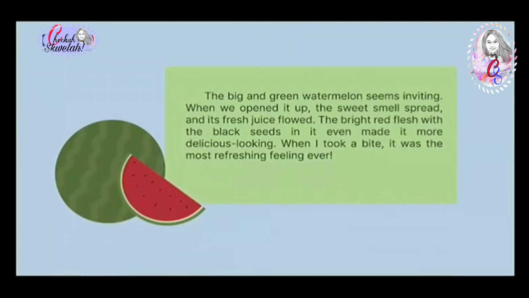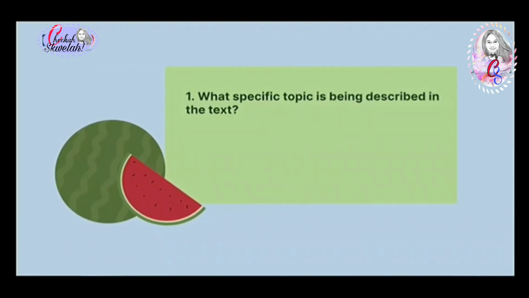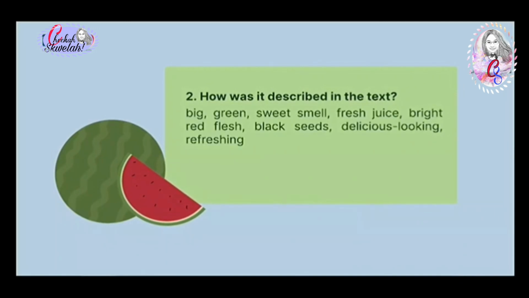Now, let's go to type B. Were your answers like these? Number 1, watermelon. Number 2, big, green, sweet smell, fresh juice, bright red flesh, black seeds, delicious looking, refreshing.